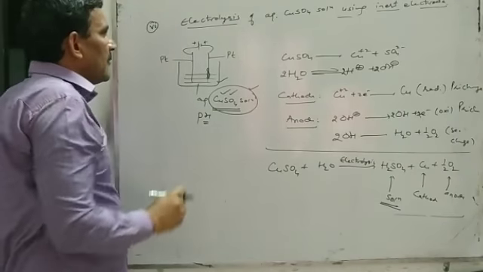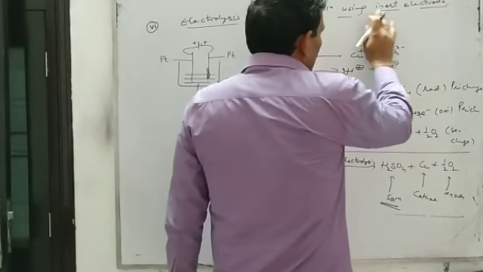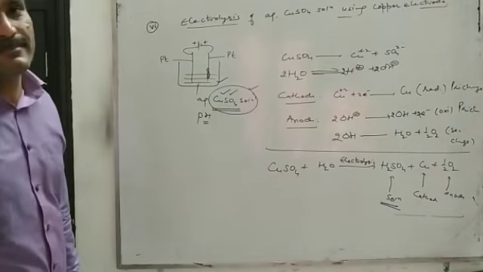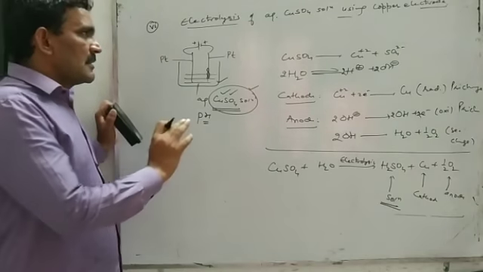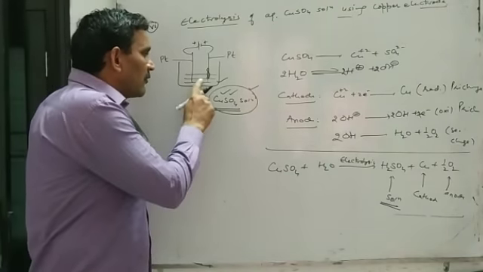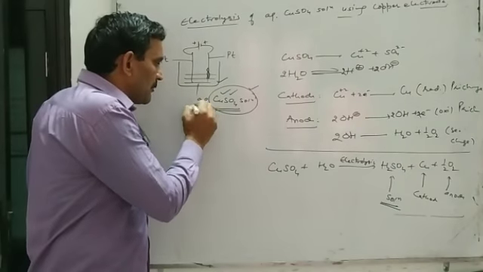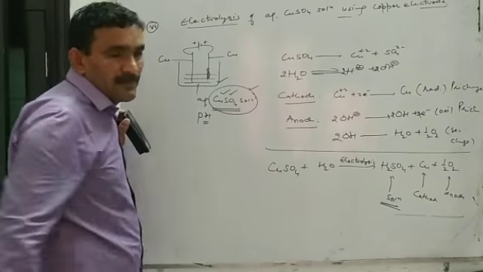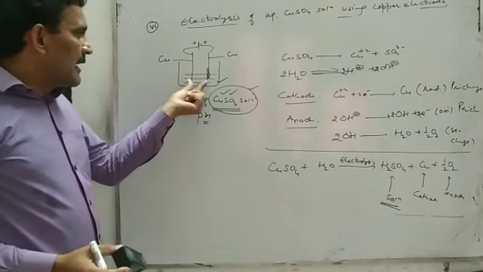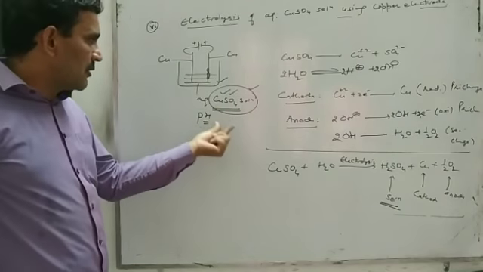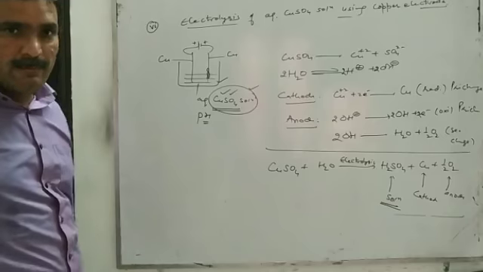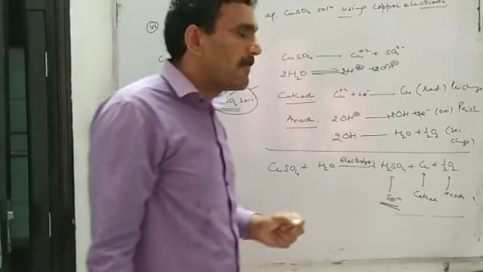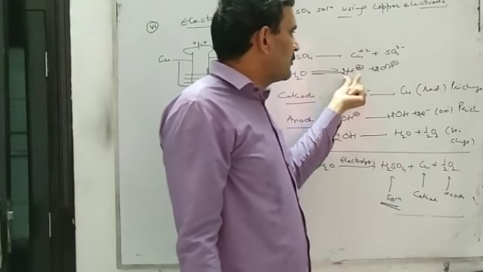Now the sixth example is electrolysis of aqueous copper sulfate solution using copper electrodes. In this example, the difference is we will electrolyze aqueous solution of copper sulfate, but both electrodes will be of copper. First of all, you see in aqueous copper sulfate solution there are copper ion and sulfate ion, and due to ionization of water there will be hydrogen ion and OH negative ion.